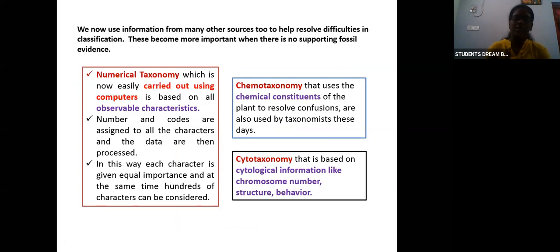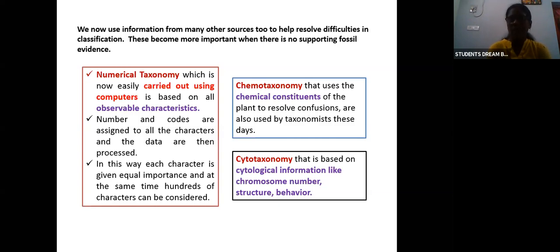There are three types of such taxonomies. First is numerical taxonomy, second is chemotaxonomy, and third is cytotaxonomy. Numerical means numbers. Numerical taxonomy is now easily carried out using computers, using observable characters.